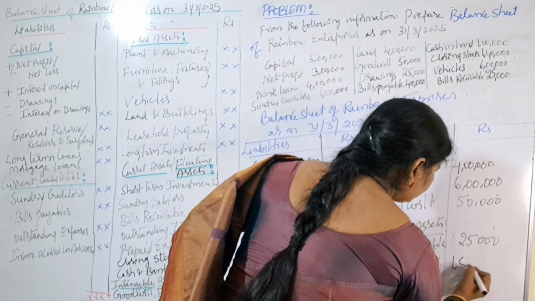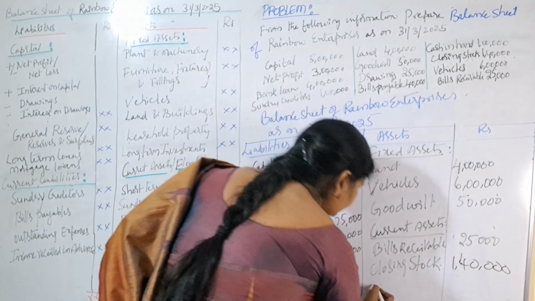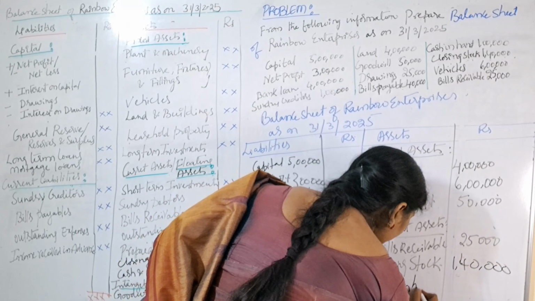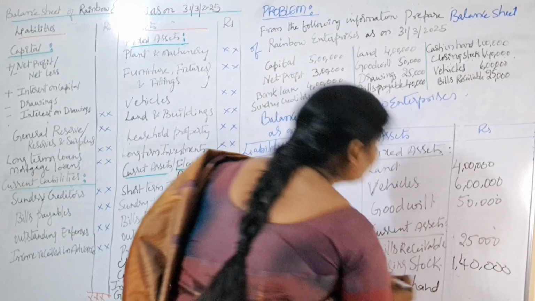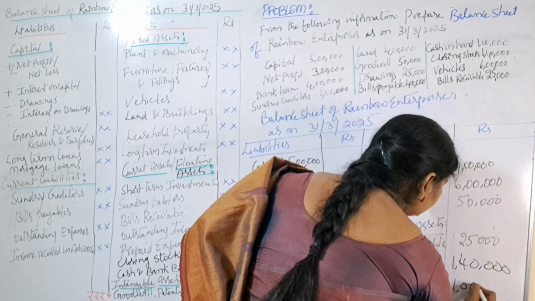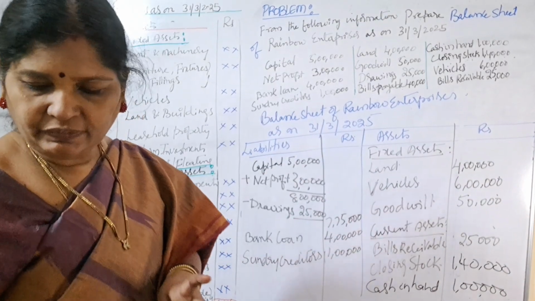1,40,000. Cash in hand. How much is your cash in hand? 1 lakh. So for your understanding, I will show like this.